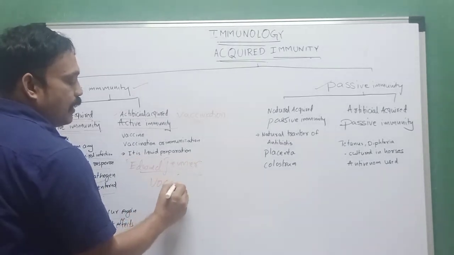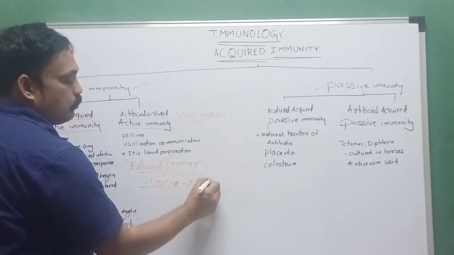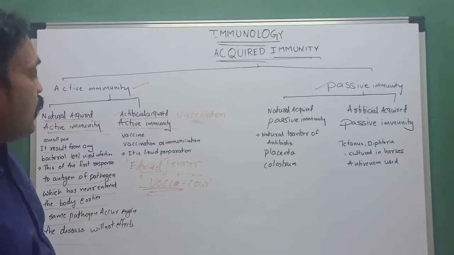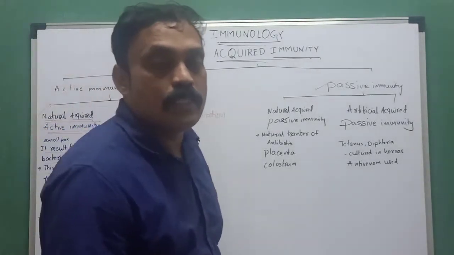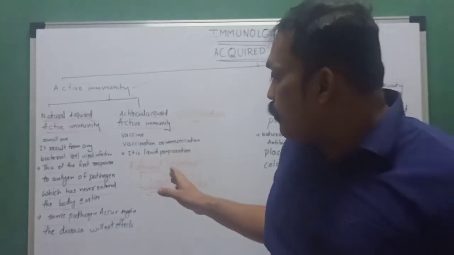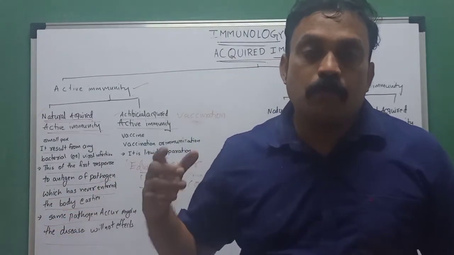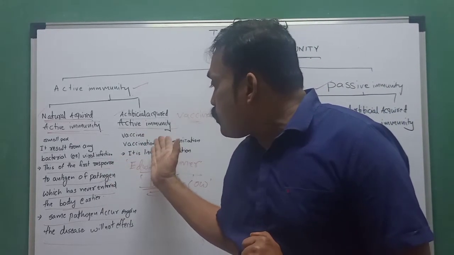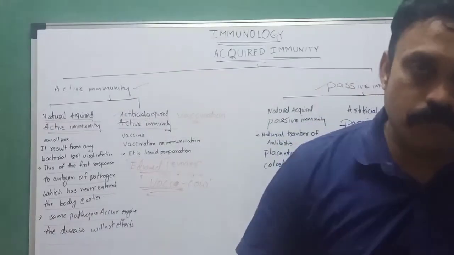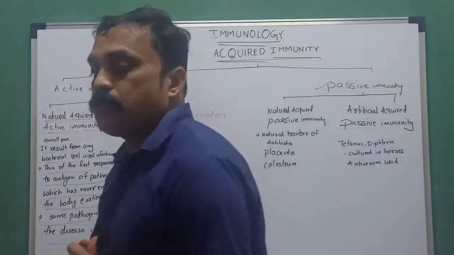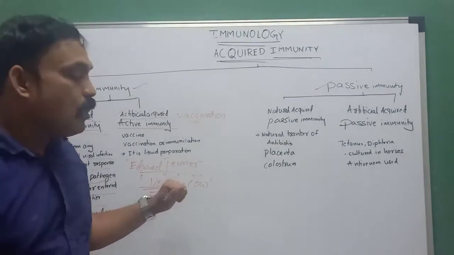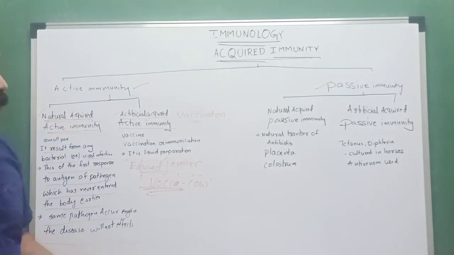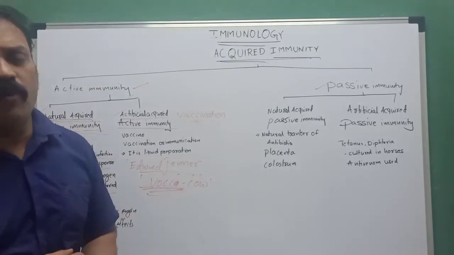Vacca is a Latin word, and vaccine is coming from vacca, which means cow. It is taken from the Latin word. First, Edward Jenner developed the vaccine. He first introduced the vaccine into a cow, so it is called vaccine, from vacca. Anyway, the vaccine is in liquid form.